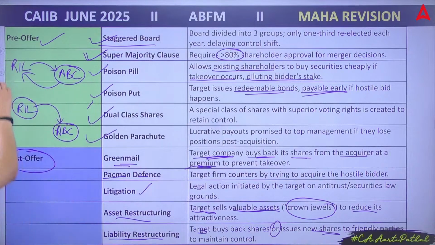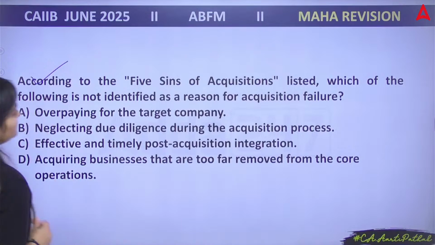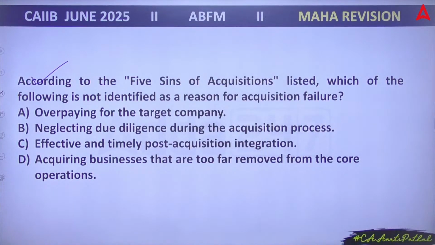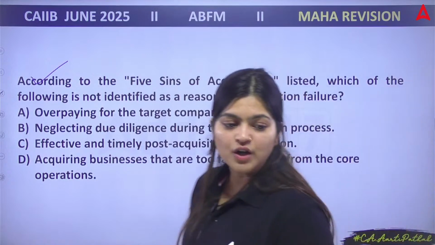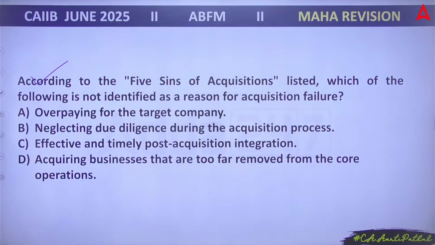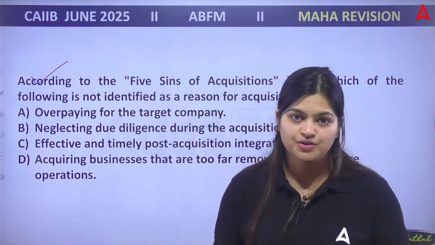Chaliye. So now coming to the next question, everyone. According to the 5 Ss of acquisition listed, which of the following is not identified as a reason for acquisition failure? A, B, C, D. So we have the 5 Ss of acquisition.